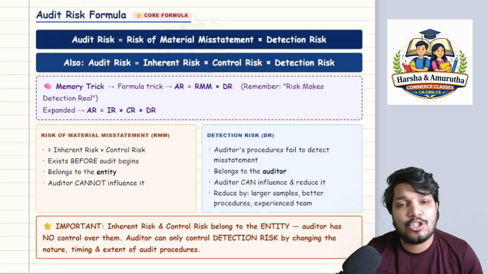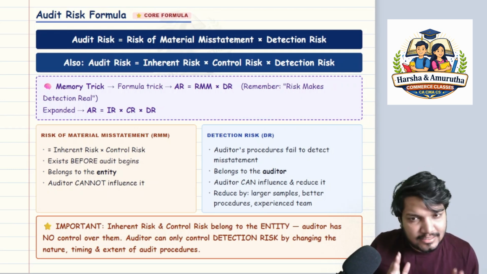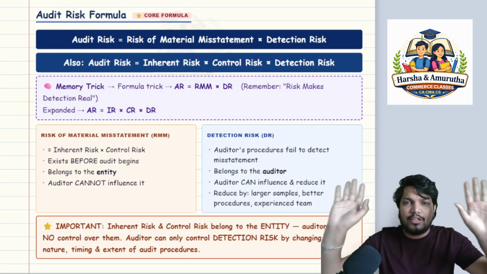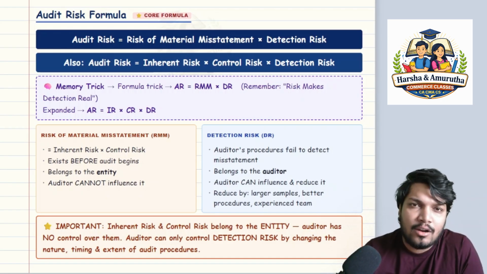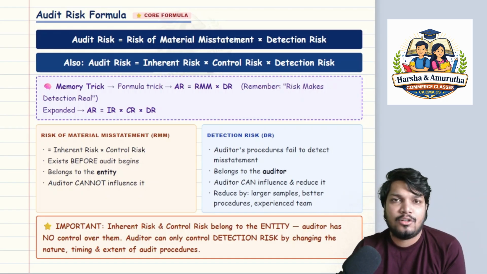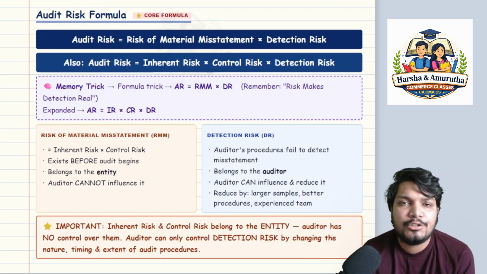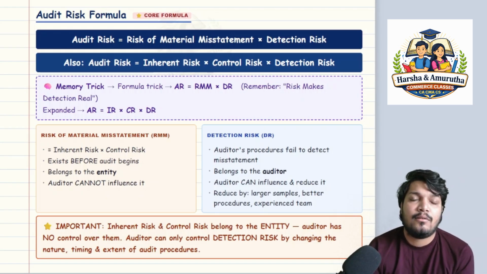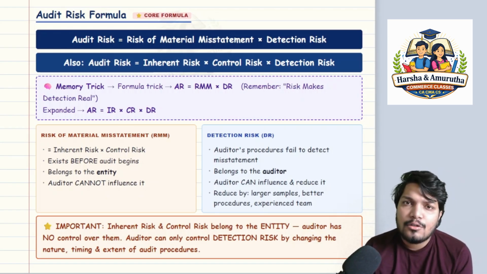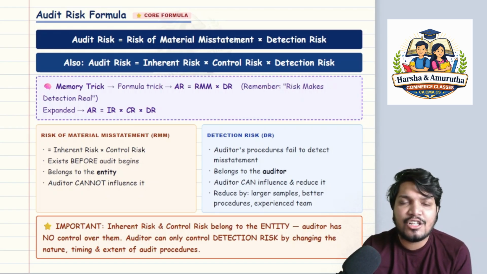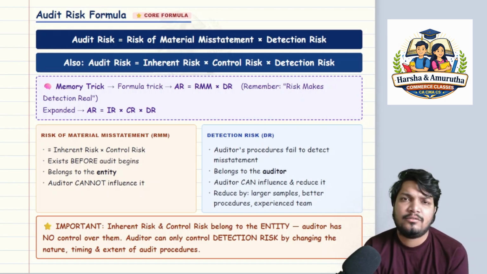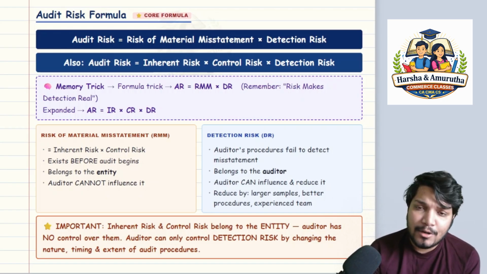Sir, what is detection risk? Detection risk, sir, see the word itself, detection, right? You are applying audit procedures as an auditor. After applying audit procedures, you haven't found any irregularity. You said this particular assertion, this particular line item is fine. You're feeling that you had sufficient appropriate audit evidence.